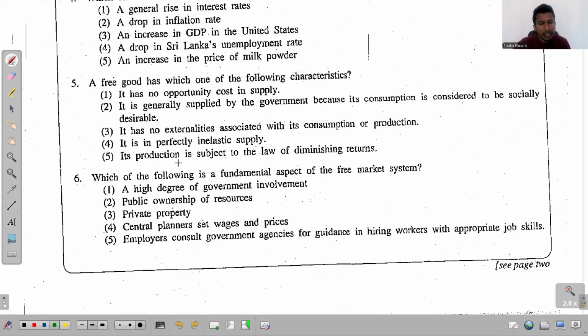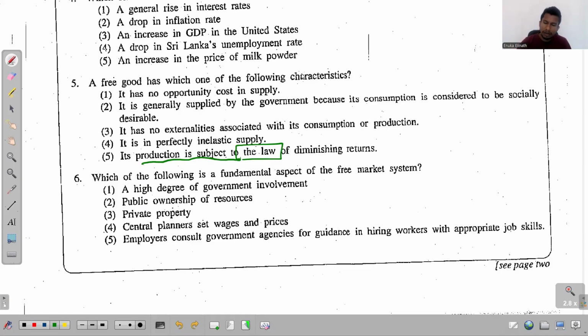The last point says its production is subjected to the law of diminishing returns. No, the production is not subjected to any law. The reason is there's no production at all when it comes to free goods. There's no production. It is supplied by nature.